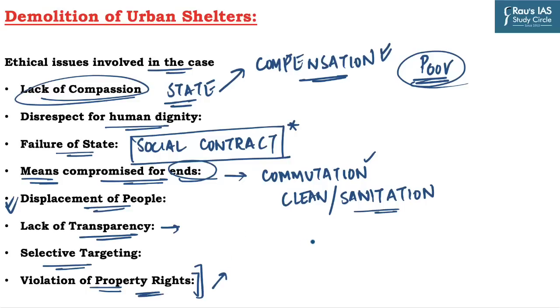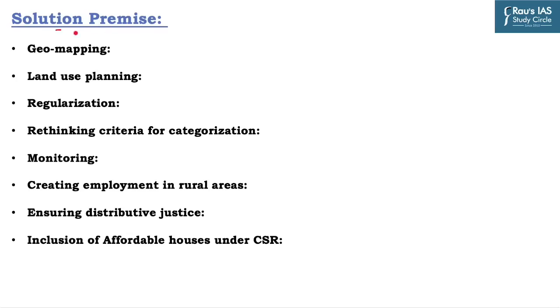As we have discussed multiple ethical issues involved in the case, what should be the way forward? If you are posted as a secretary who can make a policy decision, what should it be? You can write your way forward in the comment section. So what could be the solution? The first one is geomapping. Now how does it help? If we can map the whole area, we can stop the mindless regularization of illegal colonies and unauthorized structures.